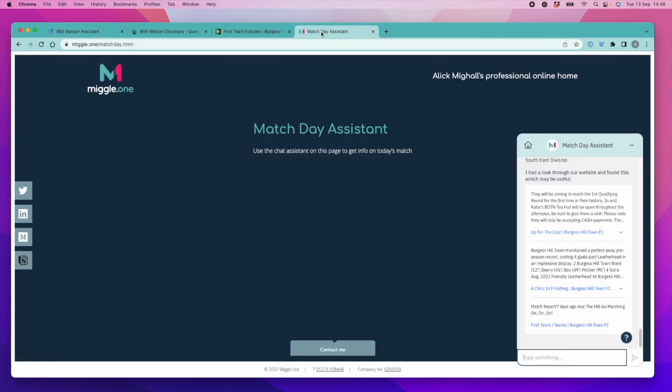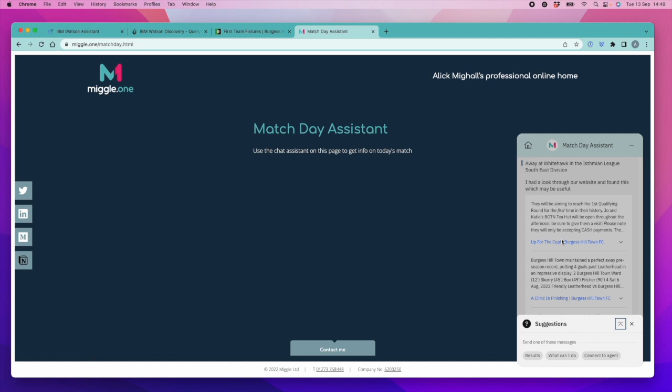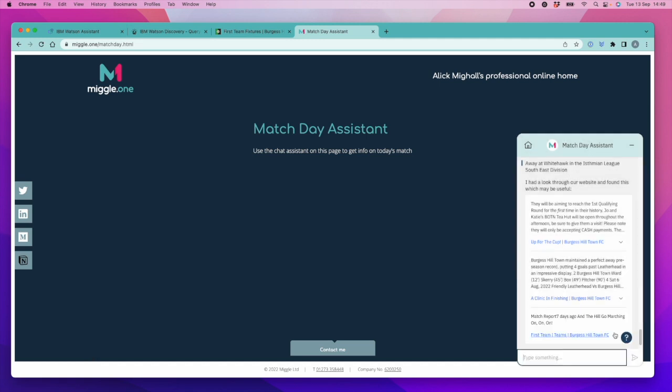So let's just test that again and say when's our next fixture, and that should hopefully give me the same result again. Yep, away at Whitehawk.